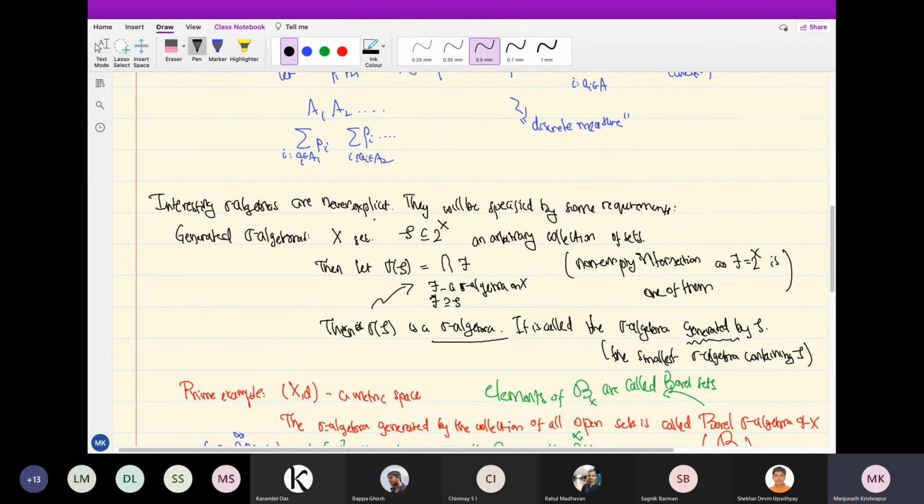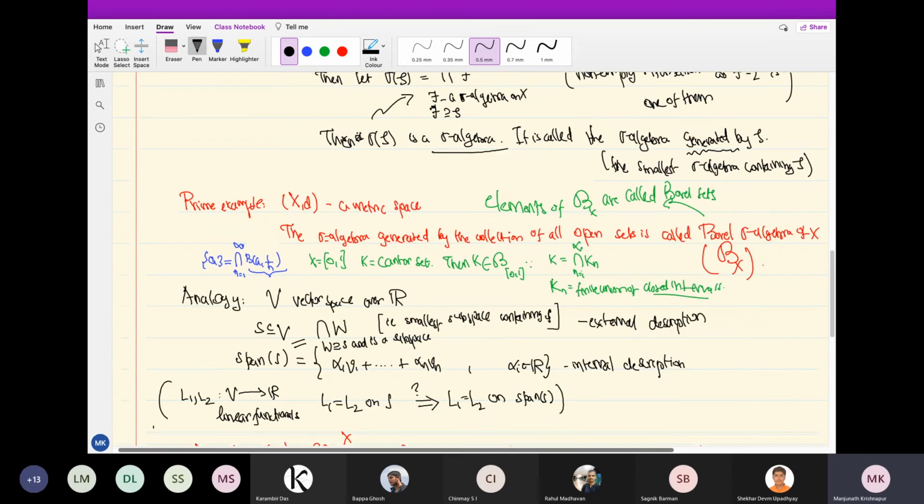If that is all your requirement, you can take any sigma algebra which contains intervals, but you can work with the smallest of them, the smallest sigma algebra that contains all intervals. That is the same as the Borel sigma algebra. You can think about why, but I will discuss it maybe later. In general in a metric space, we require that open sets, a special class of sets, be in my collection. But I also want my collection to be closed under countable unions and complements and so on.